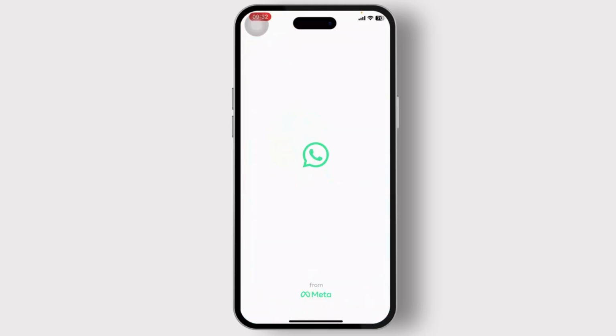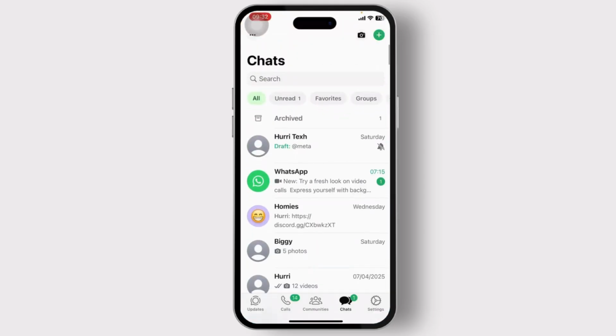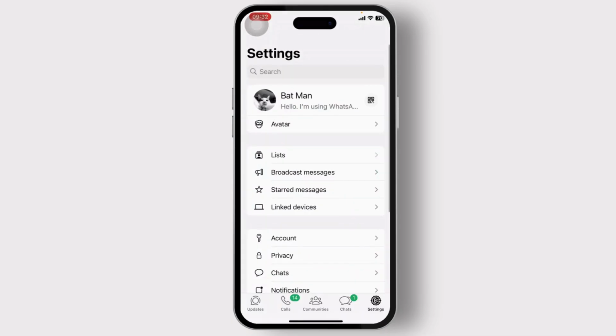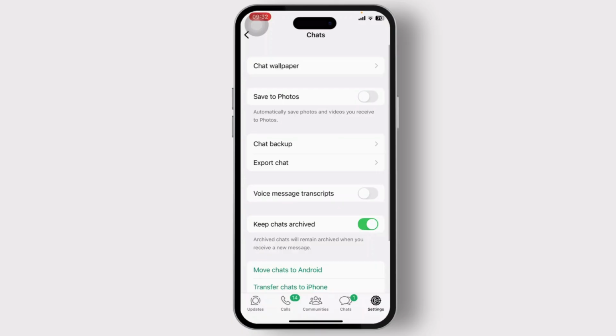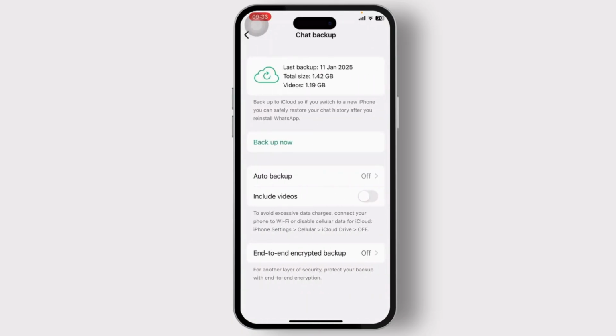So first up, let's open up our WhatsApp. Then head over to our settings on the bottom right. And after that, let's head over to chats. On chats, you can see chat backup. So we can head over to chat backup and there we can back up our data.